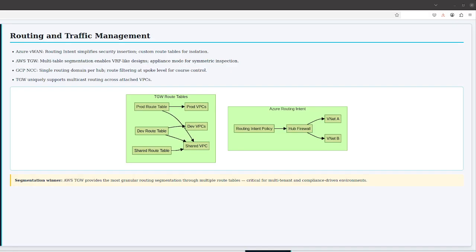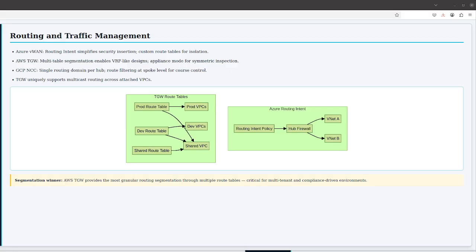Google Cloud Network Connectivity Center routing is currently the most opinionated and least customizable of the three. The hub aggregates all spoke routes and distributes them to all other spokes. There is no equivalent of TGW's multi-table segmentation within a single Network Connectivity Center hub today.